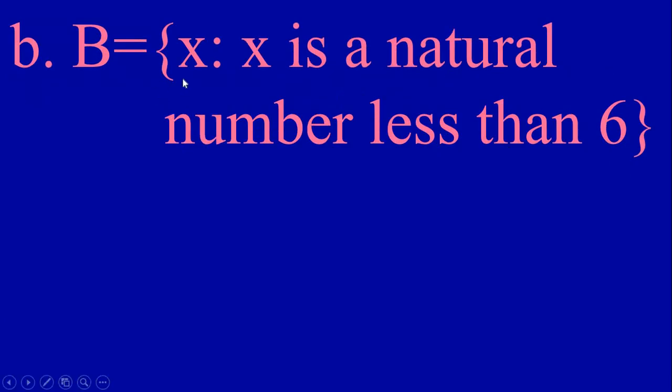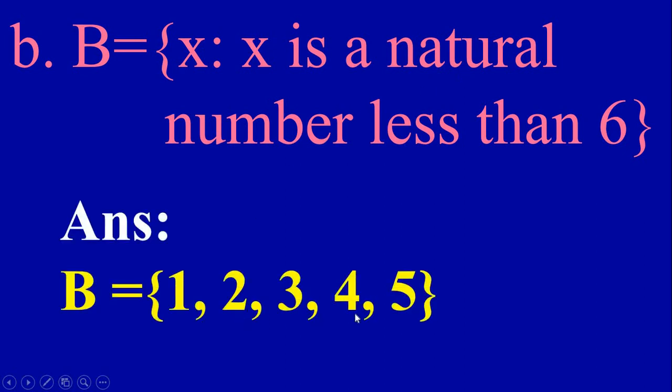So next one, B equal to set of all x such that x is a natural number and less than 6. It should be natural numbers. So natural numbers start with 1. So therefore set B equal to 1, 2, 3, 4, 5 only. So therefore B equal to set containing numbers 1, 2, 3, 4 and 5. This is set B.